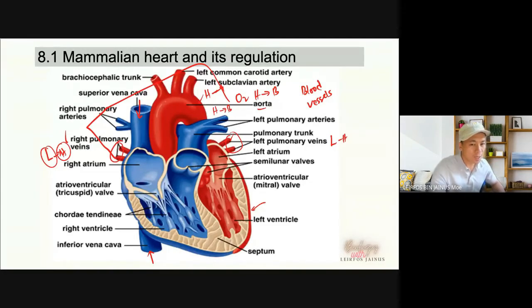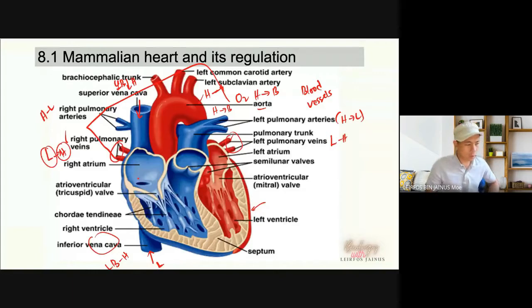These will carry the blood from the body: superior vena cava, upper part of the body, and inferior vena cava, lower part of the body, to the heart. And then it will be pumped out to the lungs through the left pulmonary arteries. This one is from the heart to the lung. Same goes to this, right pulmonary arteries from the heart to the lung. Inferior vena cava from the lower part of the body to the heart. And this one, superior vena cava, is from the upper part of the body to the heart.